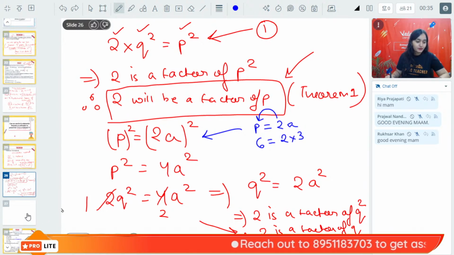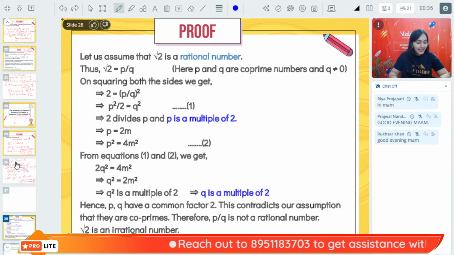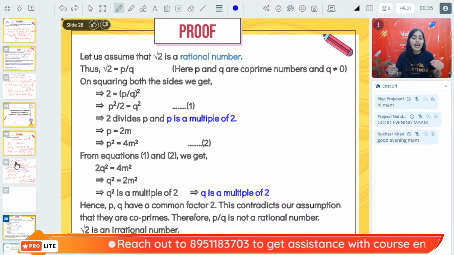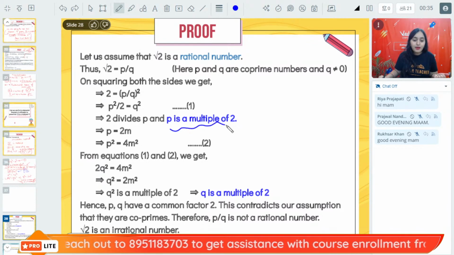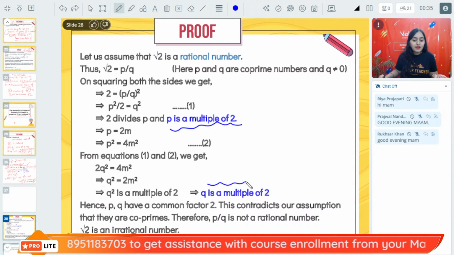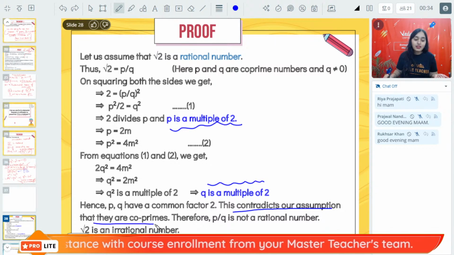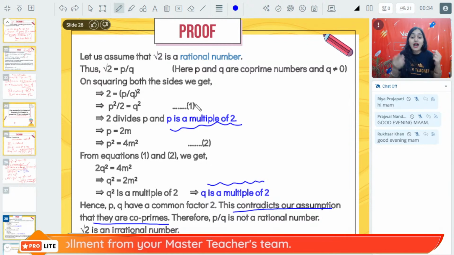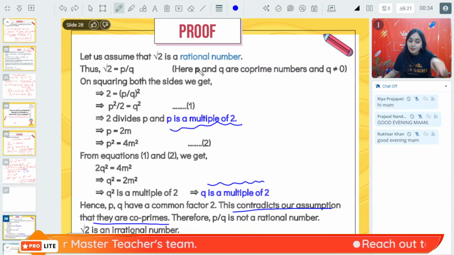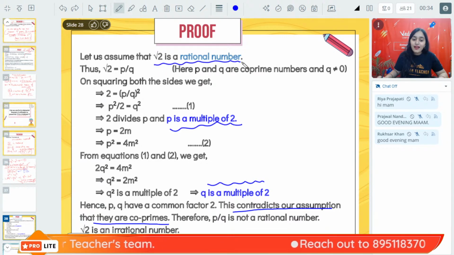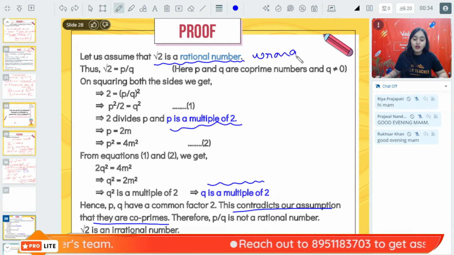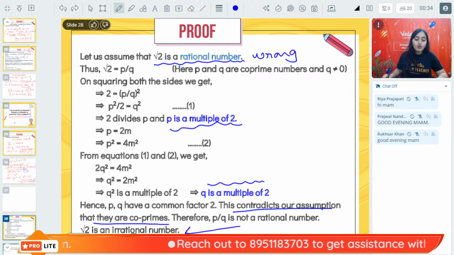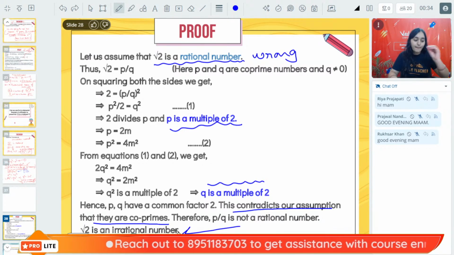Okay? So finally, we have proved that P is a multiple of 2 and Q is a multiple of 2. Therefore, this contradicts our assumption that they are co-prime. Our assumption is wrong. Therefore, our assumption that root 2 is rational is wrong. And therefore, root 2 will be an irrational number.